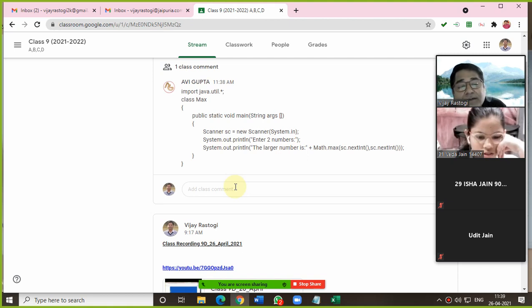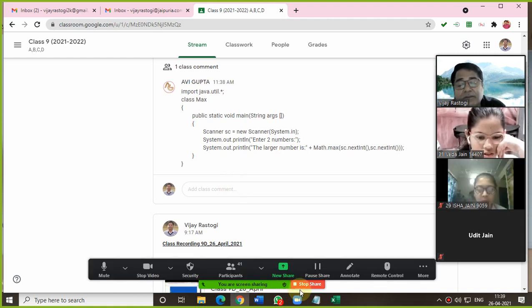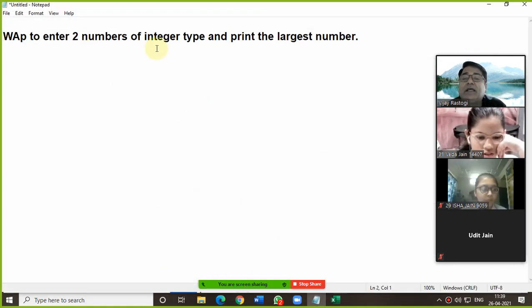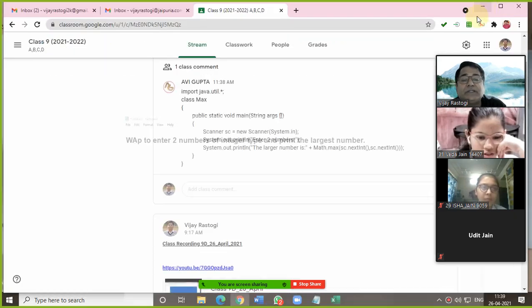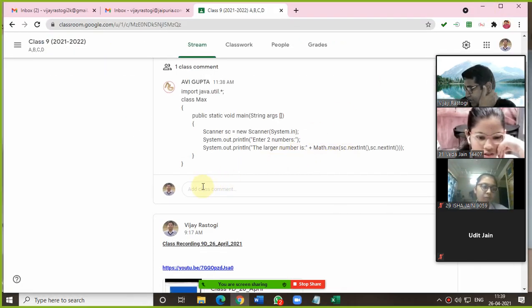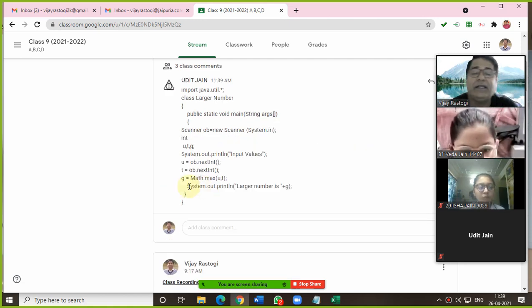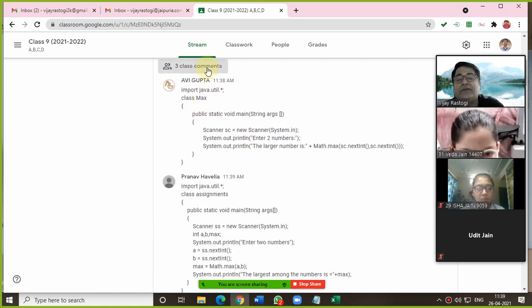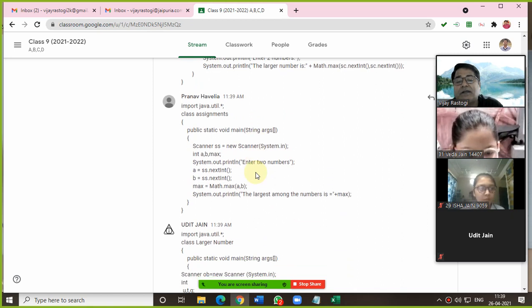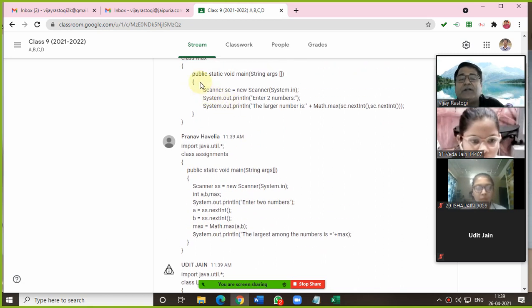The question is to print the largest number. You have directly printed the largest number without storing. Sir, I have taken input. I know that you have taken input. That is correct. I am not saying that is wrong. But that's very much a shortcut. But it is correct. Don't worry. Very good.